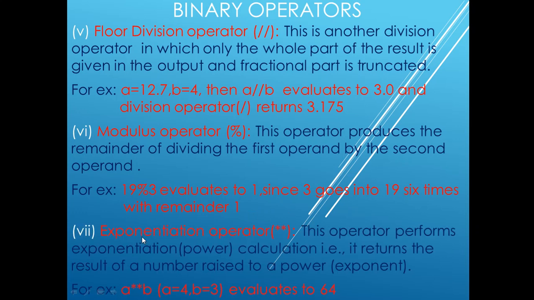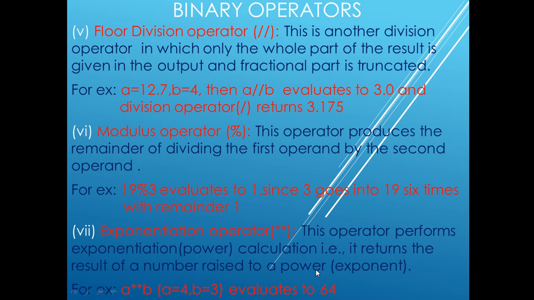And the last binary operator here is also new for you, which is available in Python. It was not available in C, C++, Java. It is the exponentiation operator. Actually, it is the power operator, you can also say like that. This operator performs exponentiation or power calculation. That means it returns the result of a number raised to a power.